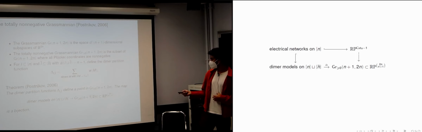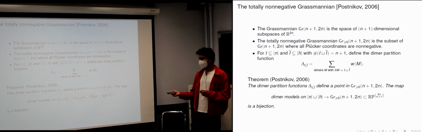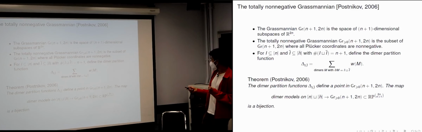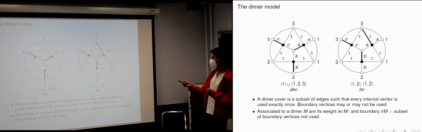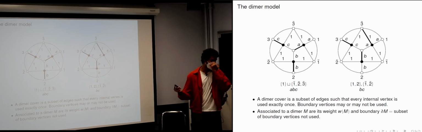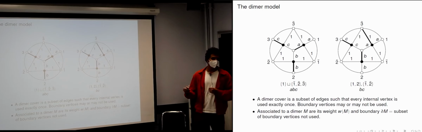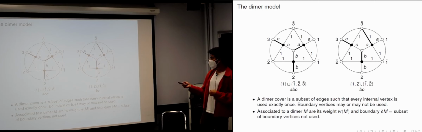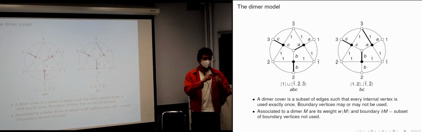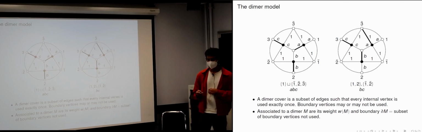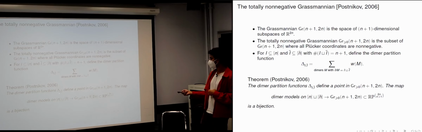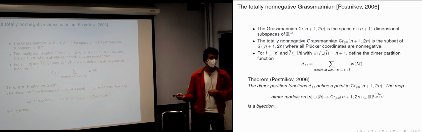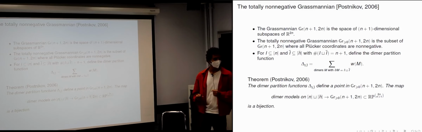Yes? So the question is, is there a reason we want to choose n+1 dimensional subspaces? Yeah, so the reason is that in this case we are looking at dimer models that come from electrical networks. And it turns out that the ones that do come from electrical networks always have this difference of n+1 between black vertices and white vertices. So there's always n+1 that are left behind. But in general, Postnikov's statement is for general dimer models, and there you have an arbitrary number, like k comma n.